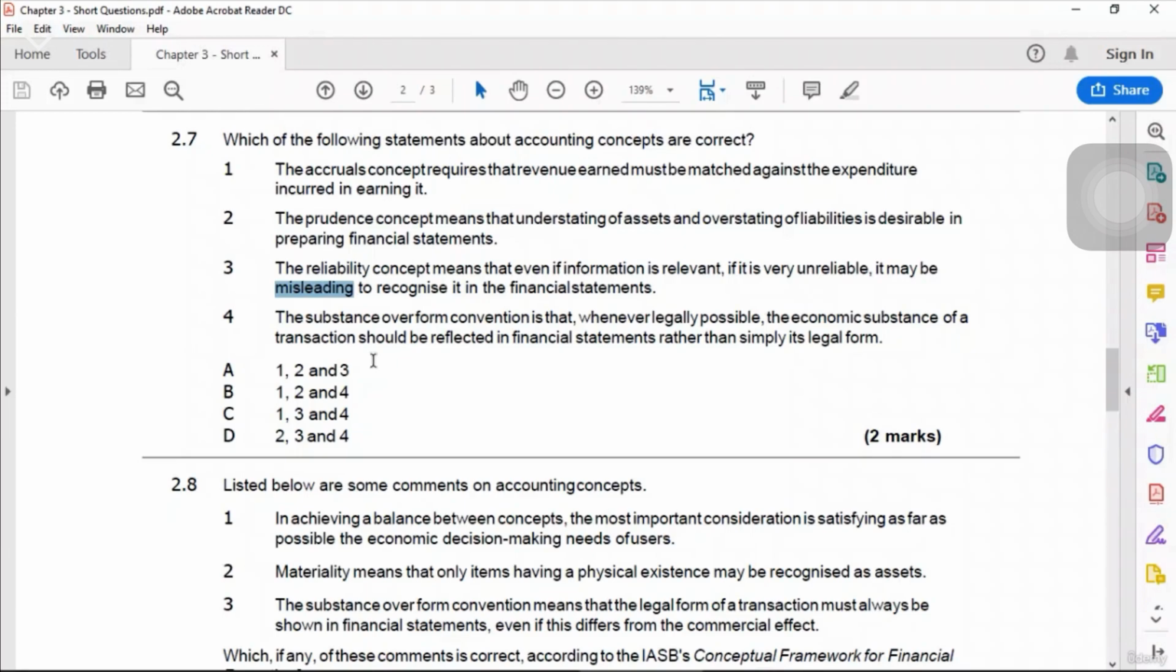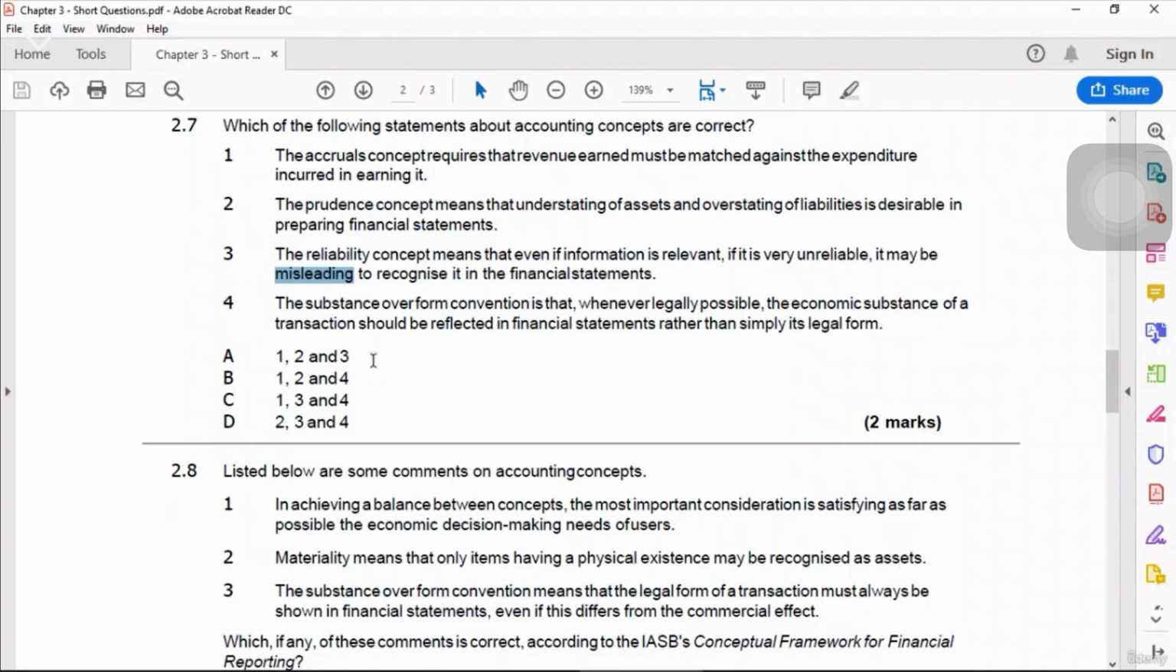Which means that sometimes you may show some transactions, or legally create some evidence for some transactions, but in reality the transactions are different. So we go for the reality, we go for the substance. Substance or reality means the truth, so we go for the truth. So the substance over form convention means that economic reality is more important than the legal form. So number 4 is also correct. So 1, 3 and 4 are correct, which means our answer is answer choice C.